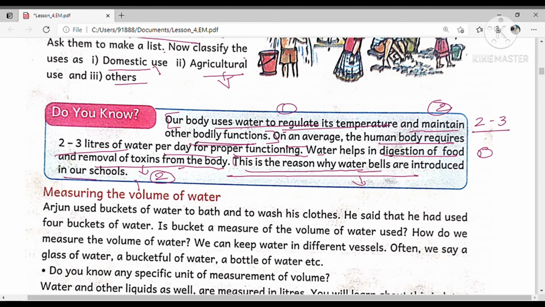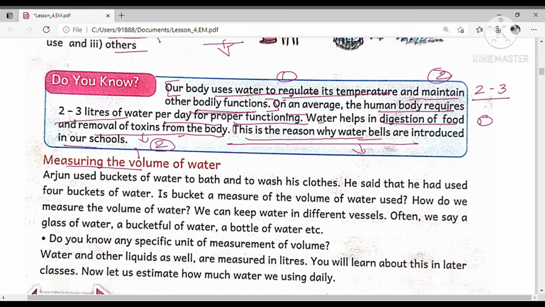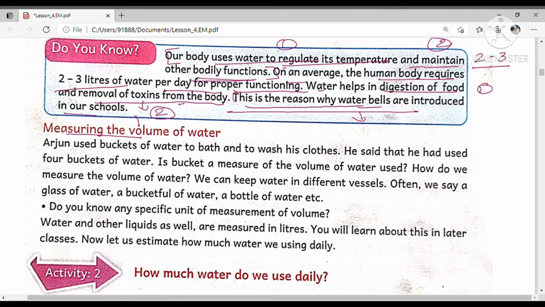Now, measuring the volume of water. How can we measure the water? Let us see. Arjun used buckets of water to bathe and wash his clothes. Generally we also use buckets of water for bathing and washing clothes. He said that he had used 4 buckets of water per day. Is a bucket a measure of the volume of water used? No, a bucket is not a measure of the volume of water used. And how do we measure the volume of water?